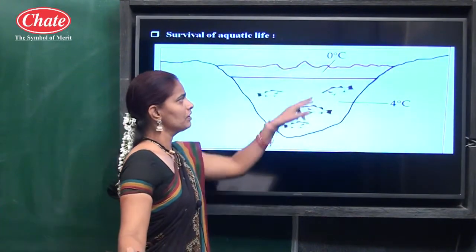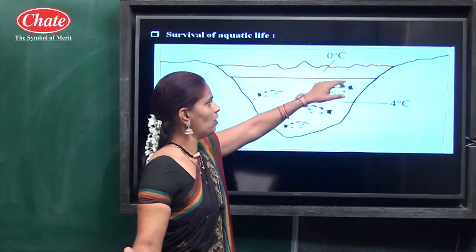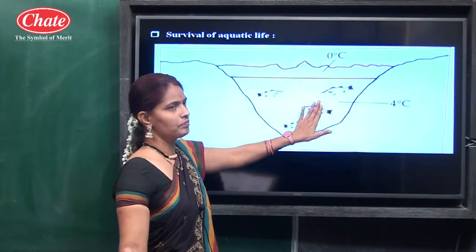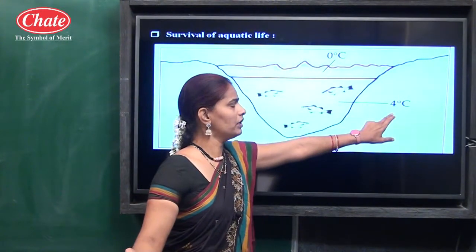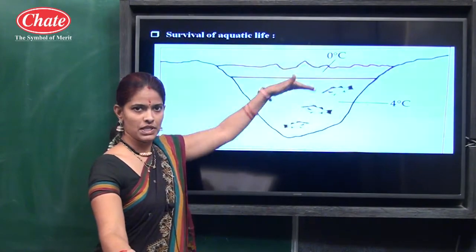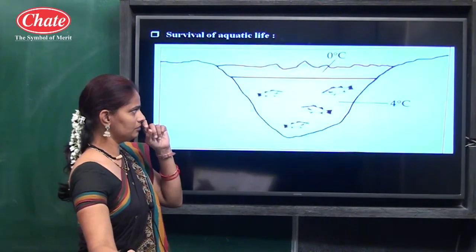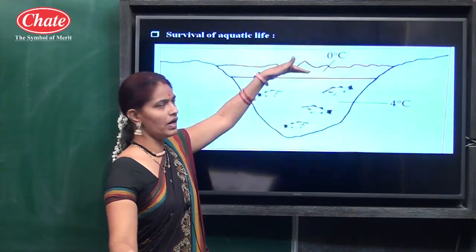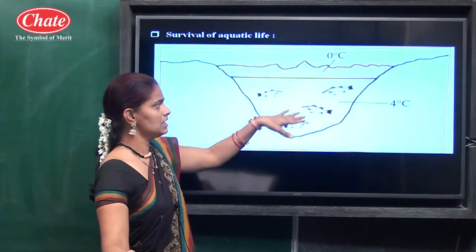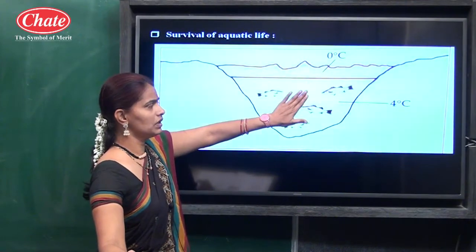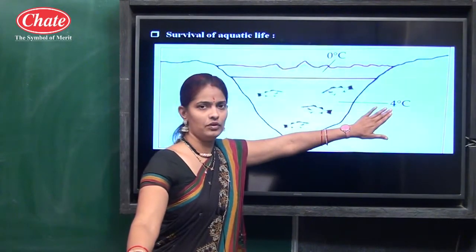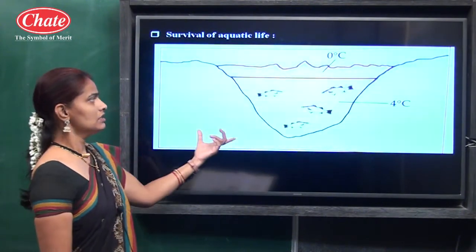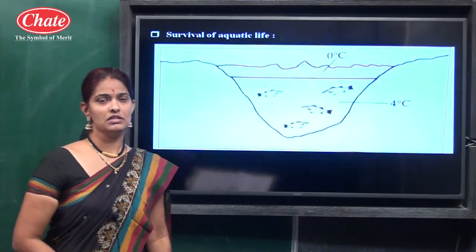And that is why up to 0 degrees Celsius that water goes to the upper portion, and the temperature remains constant at 4 degrees Celsius below this surface. And we know ice starts to form at the top, and ice is a bad conductor of heat, and that is why the temperature below the ice remains constant at 4 degrees Celsius. Hence, due to the anomalous behavior of water, aquatic life stays alive below the temperature 0 degrees Celsius.